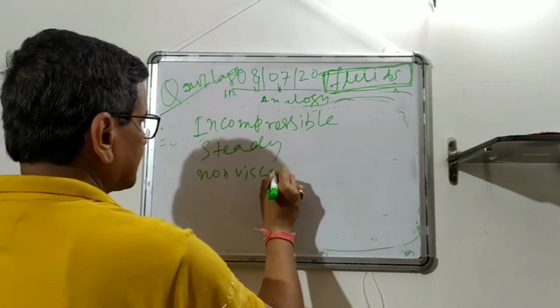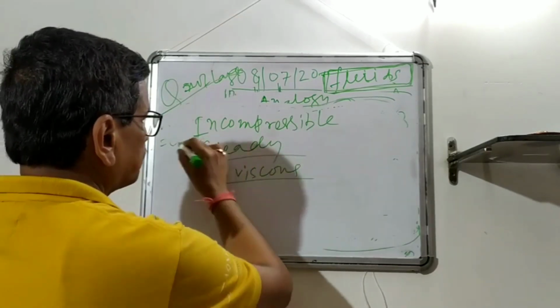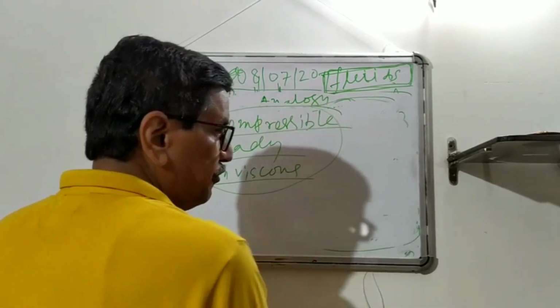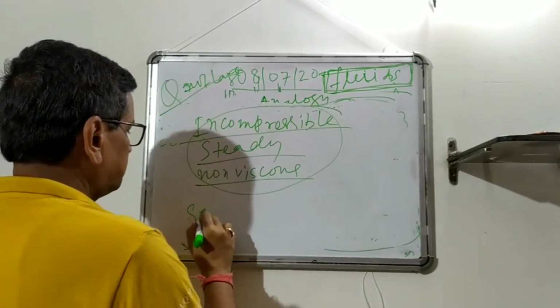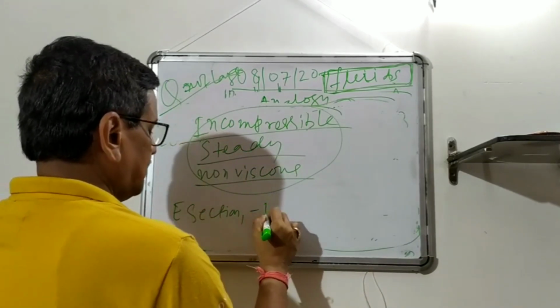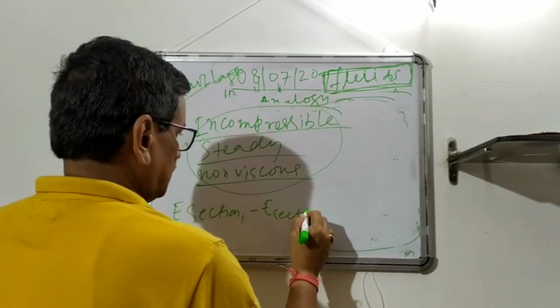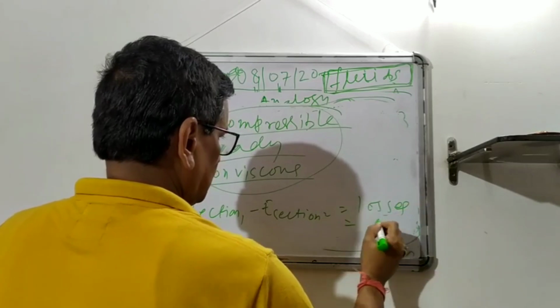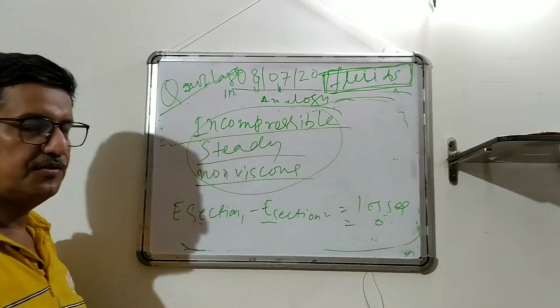Then only this conservation of energy holds good for 100%. Otherwise there will be some losses, and you have to account for that: from section 1 minus section 2, energy E section 1 minus E section 2 equal to some losses. Otherwise, if losses are 0, then E section 1 is E section 2, and that's all good.